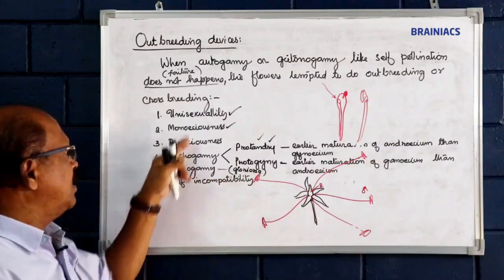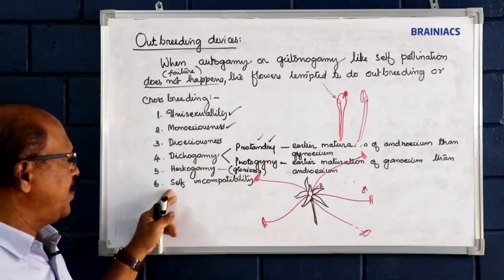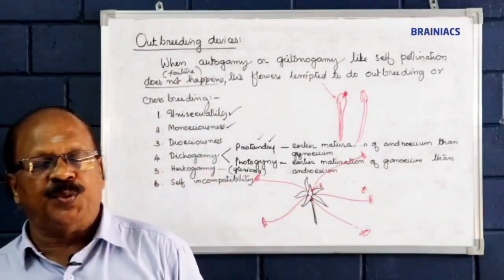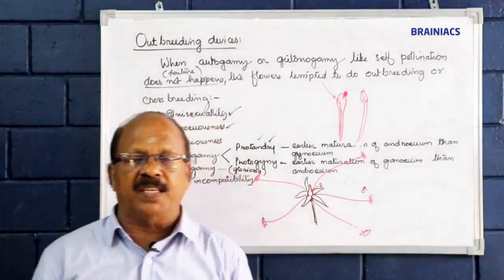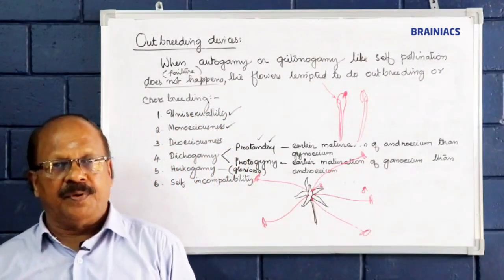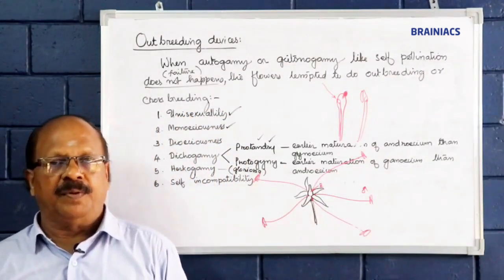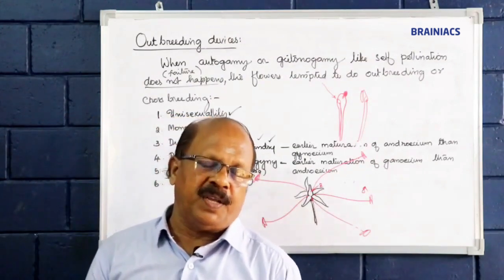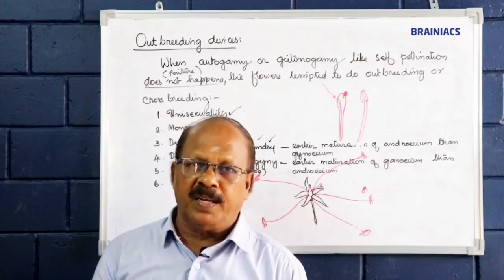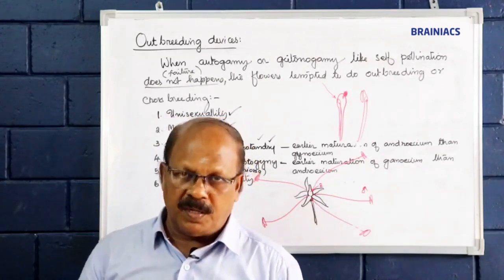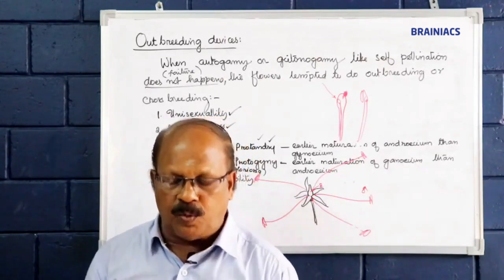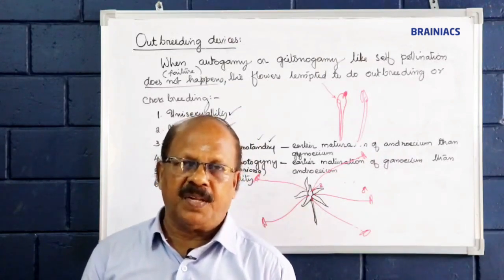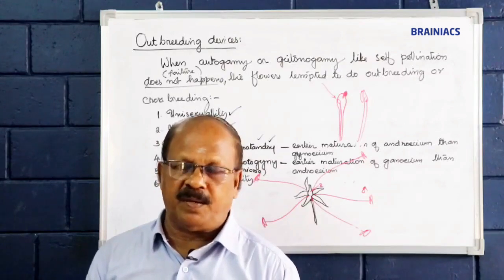Example: Gloriosa, no other examples are seen. Self-incompatibility: in such plants, the stigmatic tissue does not allow the growth of the pollen tube through it, and that is why pollination becomes a failure, while foreign pollen grains of the same species are allowed to grow through the stigmatic region, and that is why it is called self-incompatibility.